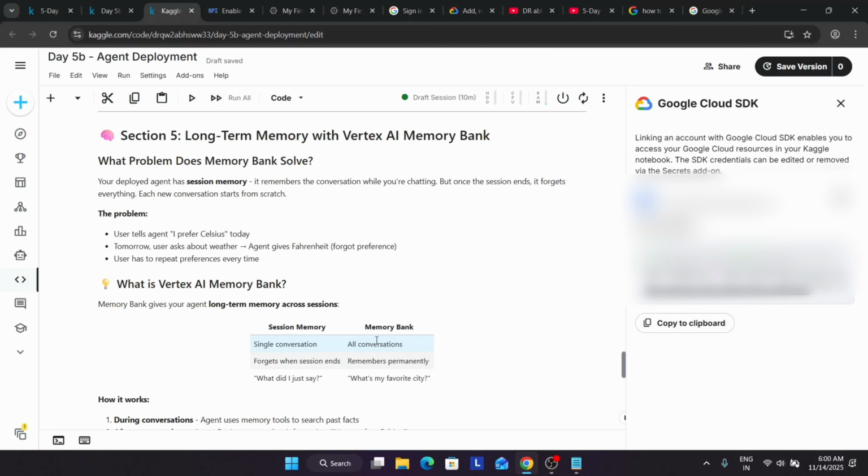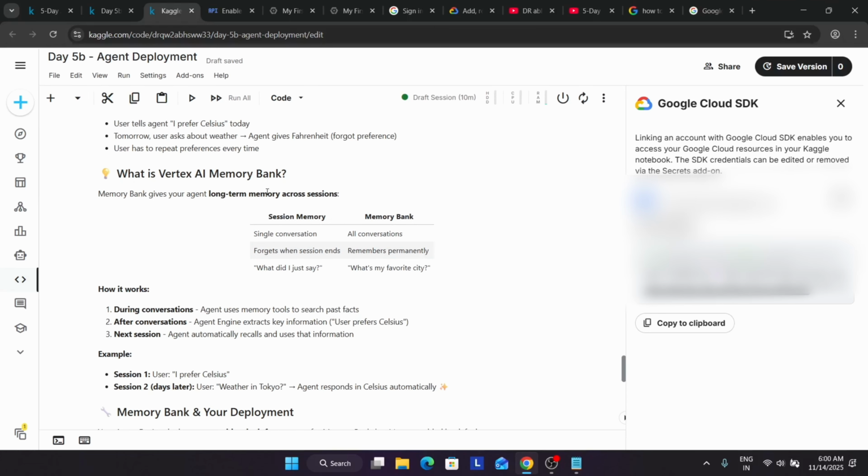So what is Vertex AI Memory Bank? Basically, it gives our agent long-term memory across sessions. Here you can see session memory covers a single conversation, and memory bank contains all conversations. Session memory, as the name itself explains, expires once the session ends or is lost, and memory bank remembers all the things.